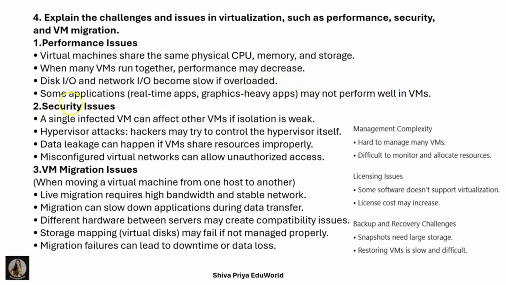Next one is security issue. A single infected VM can affect other virtual machines if isolation is weak. Hypervisor attacks: a hacker may try to control the hypervisor itself. That's why this is also a security issue. Data leakage can happen if virtual machines share resources improperly, and misconfigured virtual networks can allow unauthorized access also sometimes. These are all the security issues that we can see in virtualization.